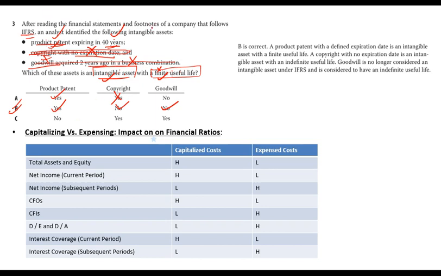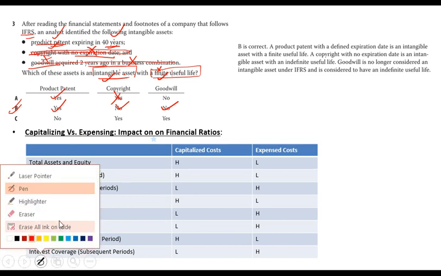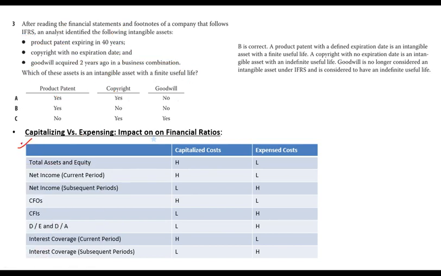So read out the whole question carefully and look for keywords such as finite, useful, life. This is something that we discussed earlier as well. So if you capitalize, assets will be higher. If assets are higher, equity will be higher. Why? Because income is higher. As income is higher, retained earnings are higher and equity is higher.